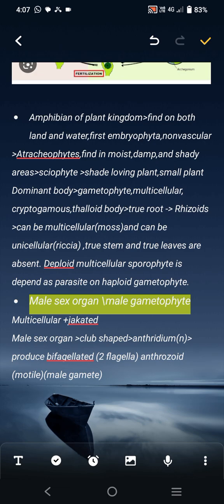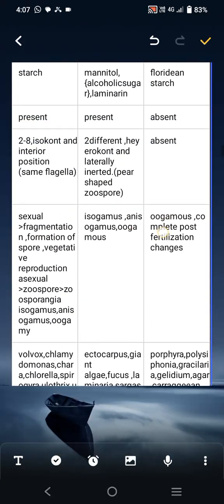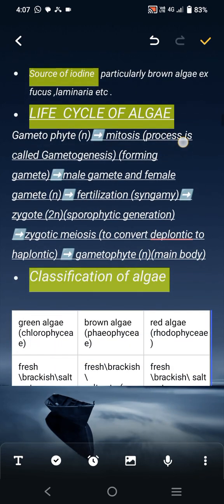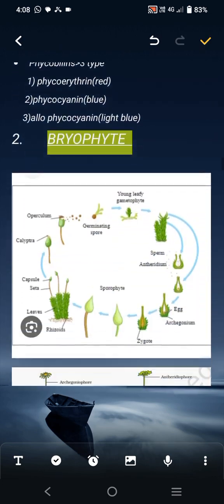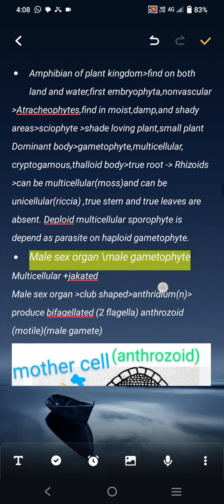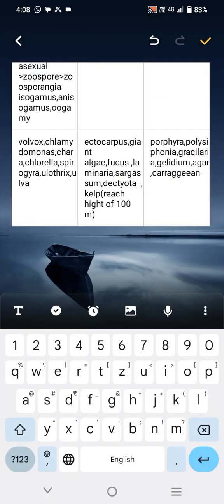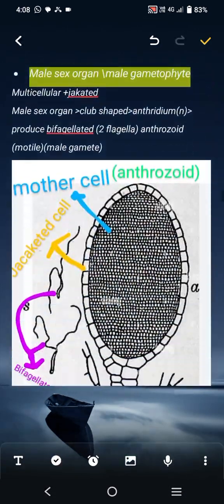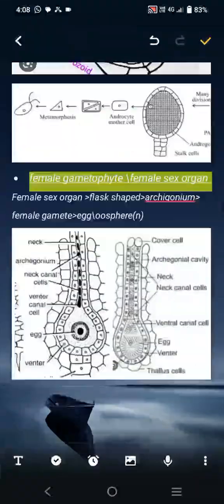They are the first embryophyta, meaning embryo is formed. In the life cycle of algae, after the zygote an embryo is not formed, so they are non-embryophyta, but in bryophytes the embryo is formed for the first time. So they are called first embryophyta.